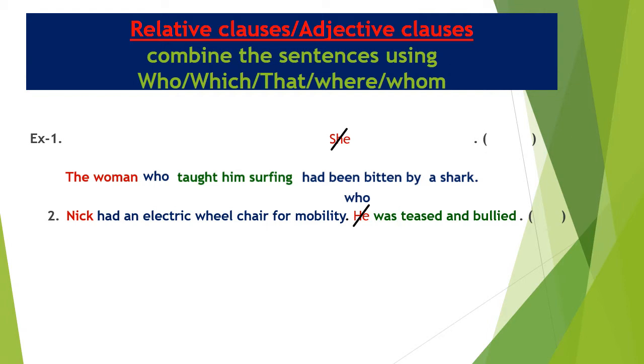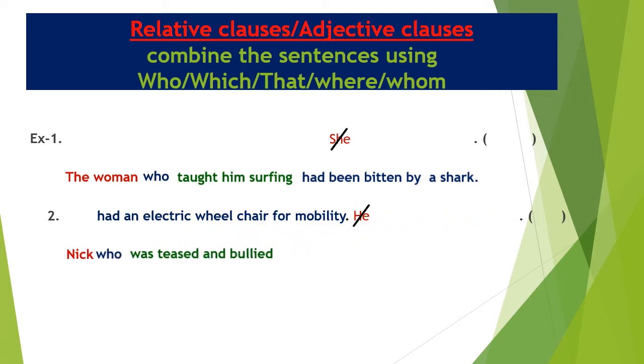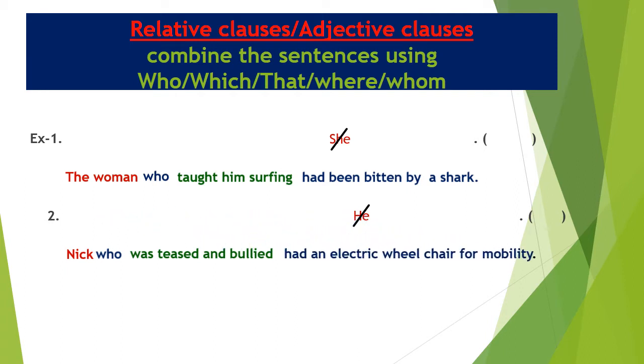Now, the second sentence, who was teased and bullied, has become a relative clause. First, we should write the first subject, Nick. After Nick, the relative clause should be written. The predicate of the first sentence, had an electric wheelchair for mobility, should be written after the relative clause. Now, the answer is: Nick, who was teased and bullied, had an electric wheelchair for mobility.